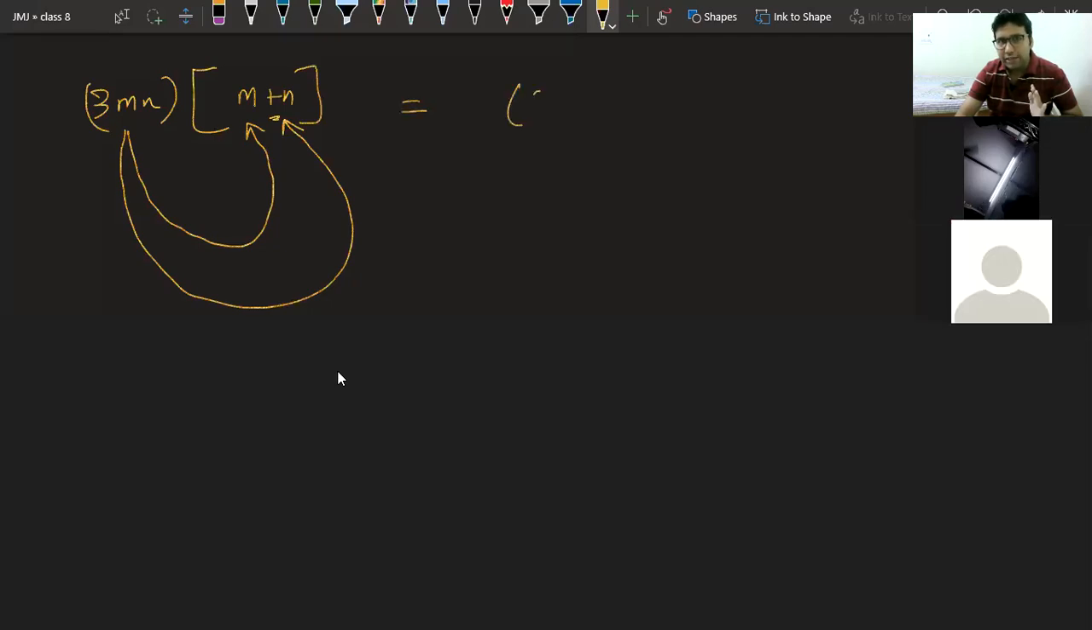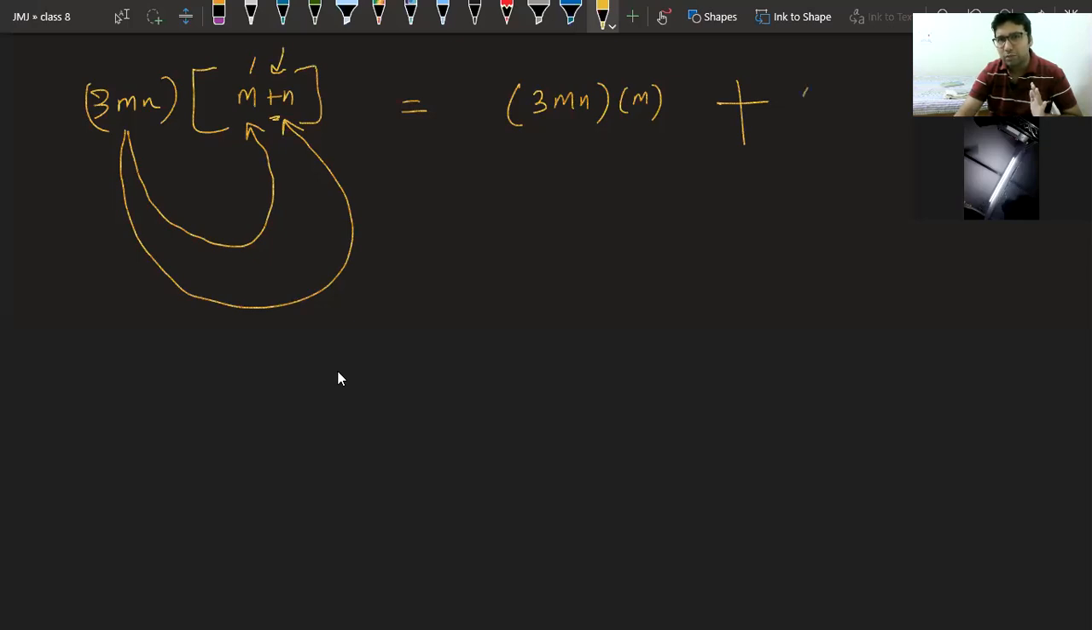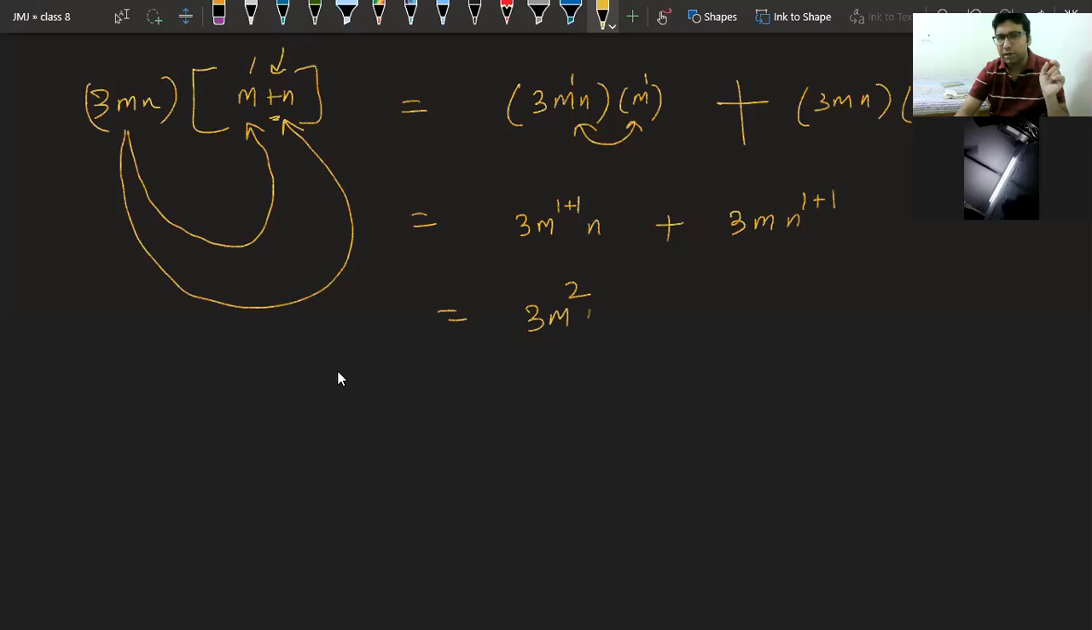You will get 3mn, that is the first term, into the second term, which is m. Then you will get a plus sign. Then you will again have the first term 3mn into the third term. That's it, Yashna. This you have got. And now if you observe, these two are getting multiplied. In multiplication, we have learned that the same base's powers will add. So in this case, the power is 1. It becomes 3m power 1 plus 1 into n, plus in this case it becomes 3m n power 1 plus 1, and the answer is 3m square n plus 3m n square.